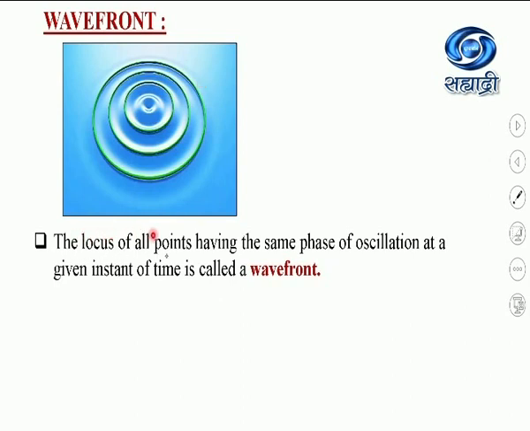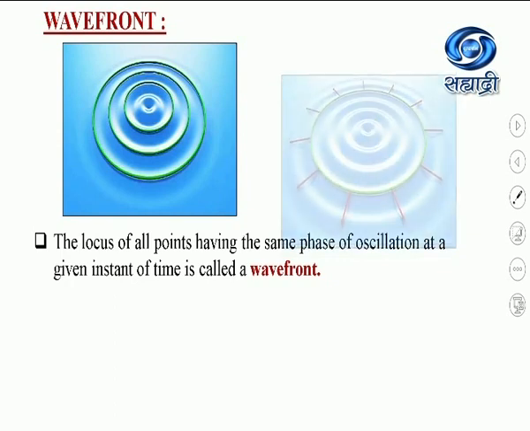So, the locus of all points having the same phase of oscillation at a given instant of time is called a wavefront. All the particles on one wavefront are oscillating with the same phase because the waves from the source of disturbance reach these points simultaneously.